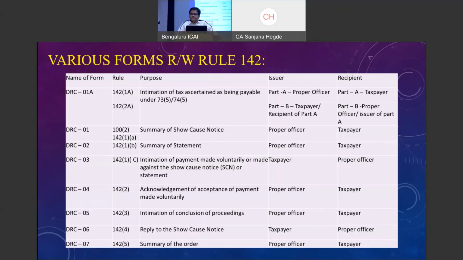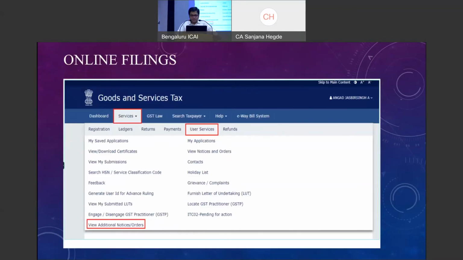A few online slides on where you can find these particular points. Under the GST website, once you log in, you will have Services. There, under User Services, you see View Additional Notices and Orders. Here, one more, New Notices and Orders, is there. That is mainly for registration related activities. So wherever demands are raised, you will be able to find them under View Additional Notices or Orders.